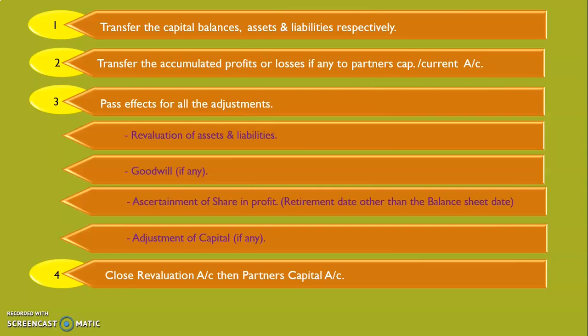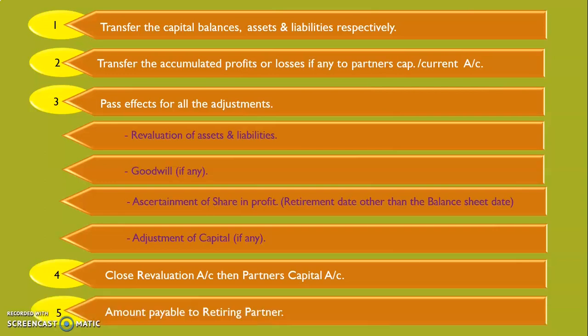Now when we close the retiring partner's capital account, there will be a balance in the account. This retiring partner is no longer a partner in the business. Whatever capital balance is in his account is the amount payable to him. Now this amount will be paid to the retiring partner either in cash or by bank, or if the partner wishes to keep this amount in the business as a loan, then we have to pass entries to that effect.